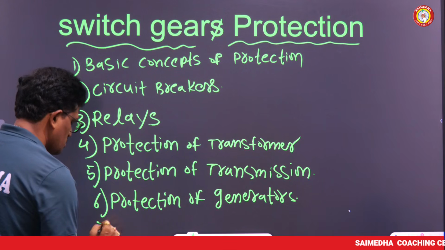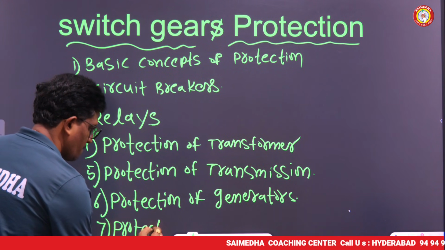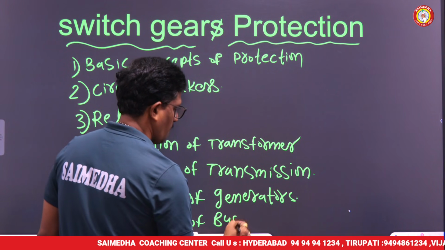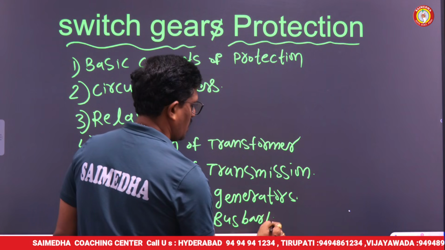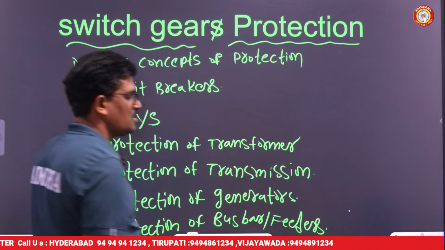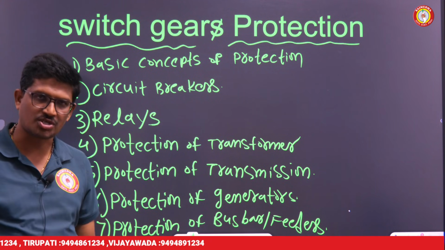And the last one, protection of bus bars. And one more is feeders. These are our topics in switchgear and protection.